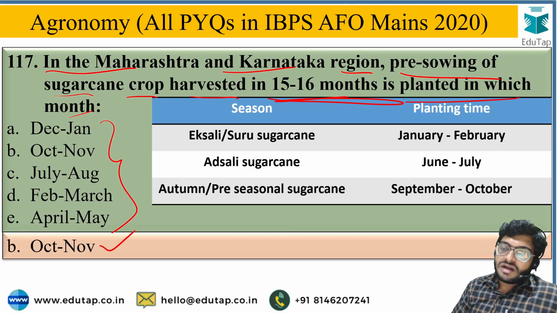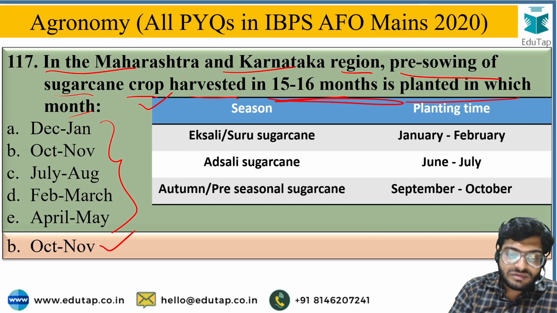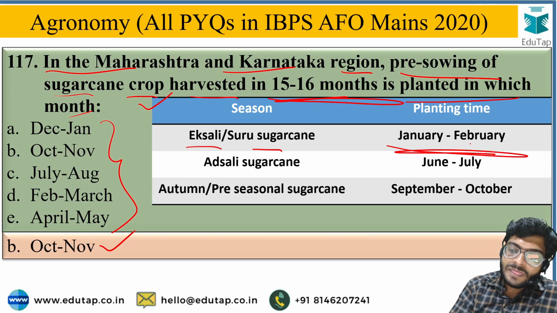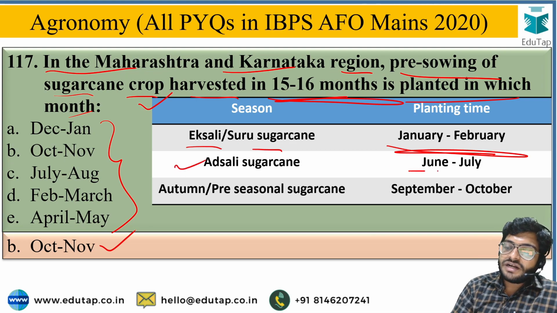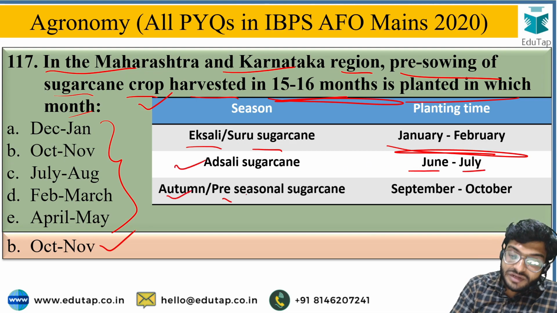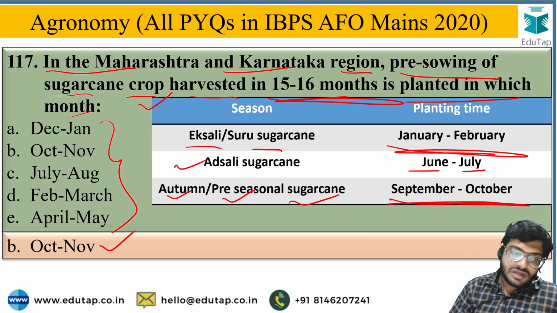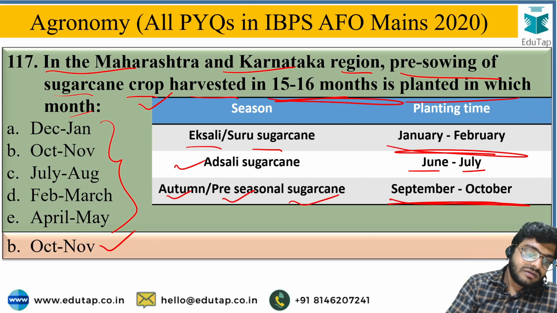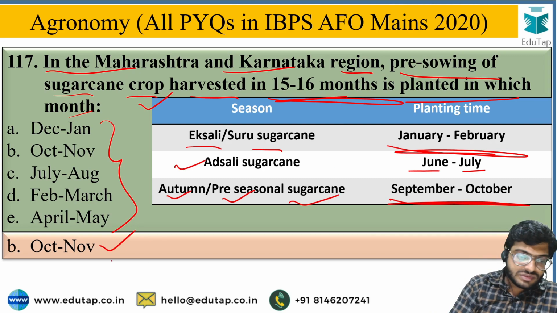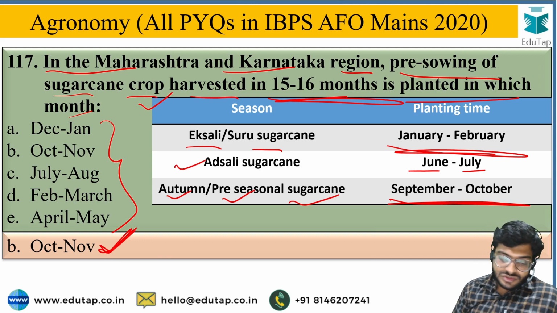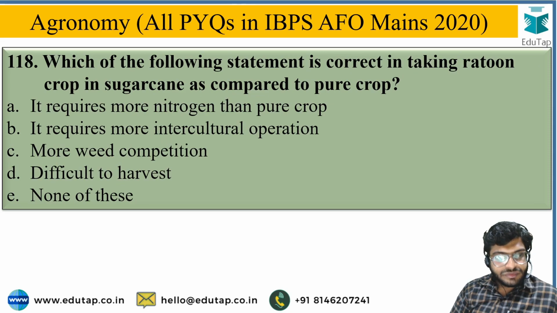Other additional information regarding the planting of sugarcane is depicted in this table: Eksali sugarcane is planted in January to February, Adsali sugarcane is planted in June to July, and Pre-seasonal sugarcane is planted between September to October. So from this, the closest answer is October to November, in which the pre-seasonal sugarcane is planted in Maharashtra and Karnataka. So let's move ahead to the next question.